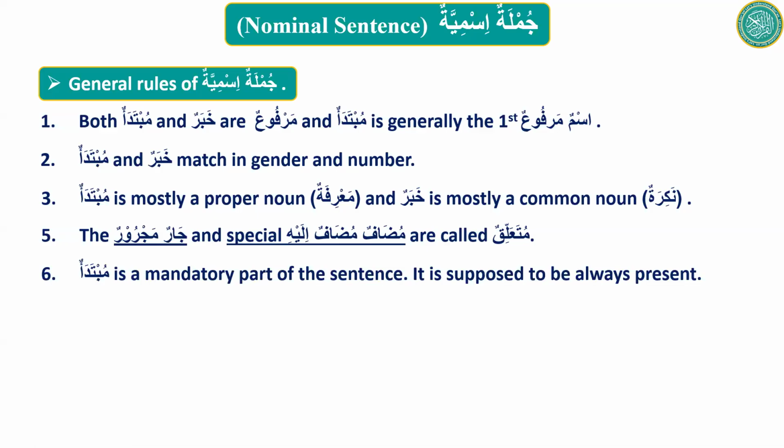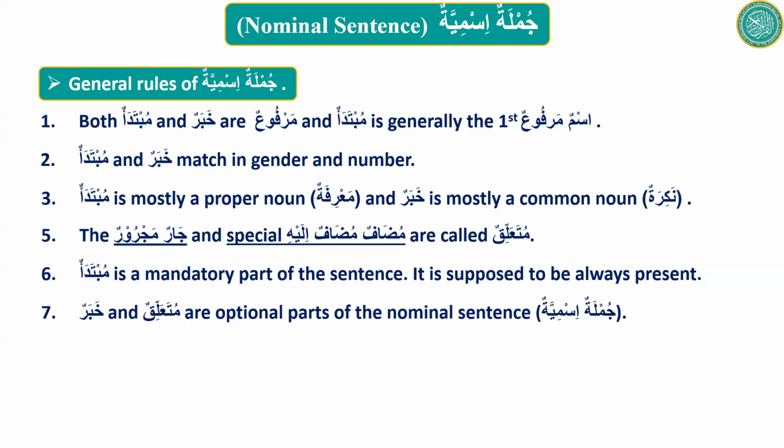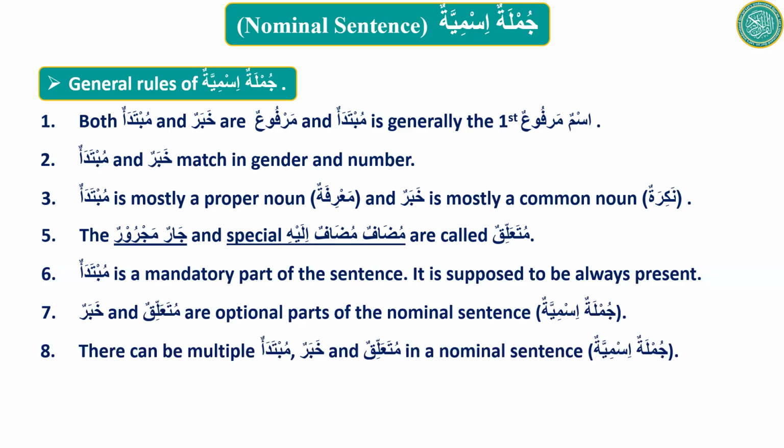That is special mudaf ilayh. Mubtada is a mandatory part of the sentence, so you will always say it, but the remaining parts, muta'alliq and khabar, may or may not be there. So mubtada may make a sentence with khabar, or with muta'alliq, or sometimes with both of them. There can be multiple mubtada, khabar and muta'alliq in a nominal sentence.